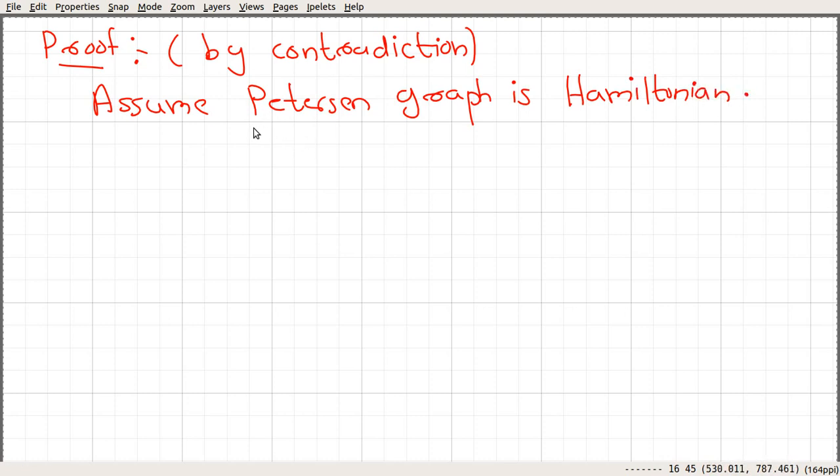So we assume that the Petersen graph is Hamiltonian, then there is a Hamilton cycle, and suppose that C is a Hamilton cycle.